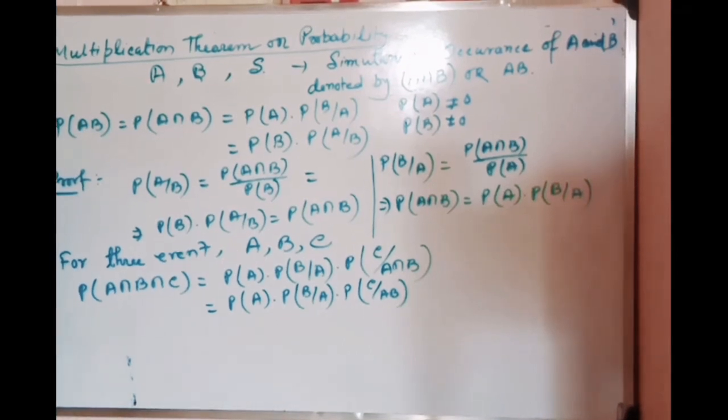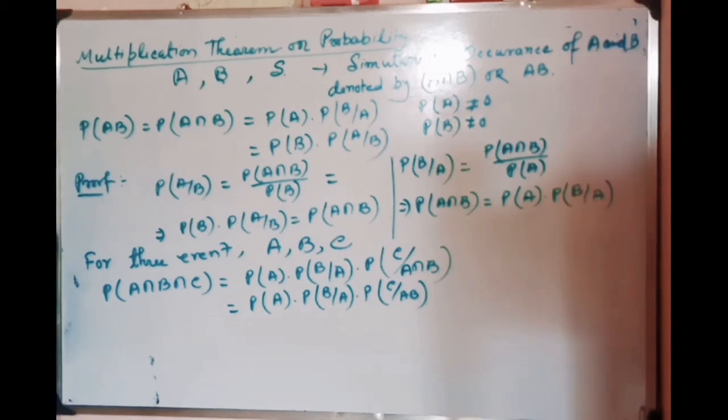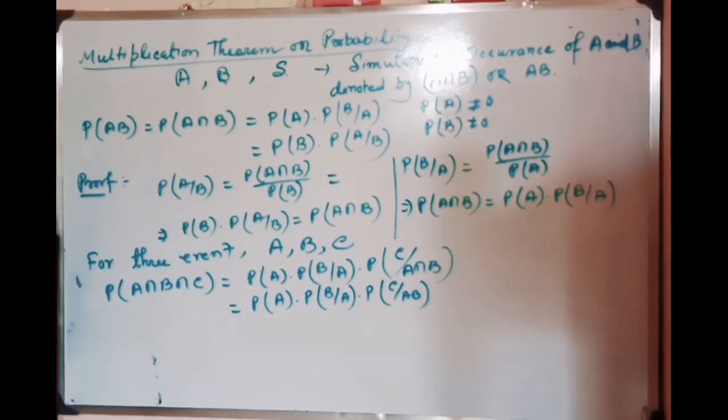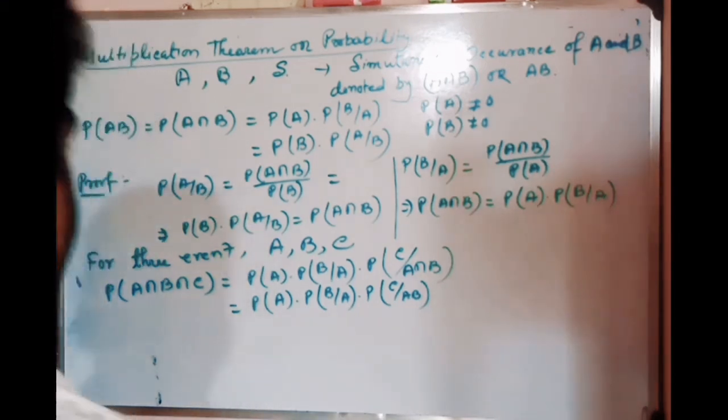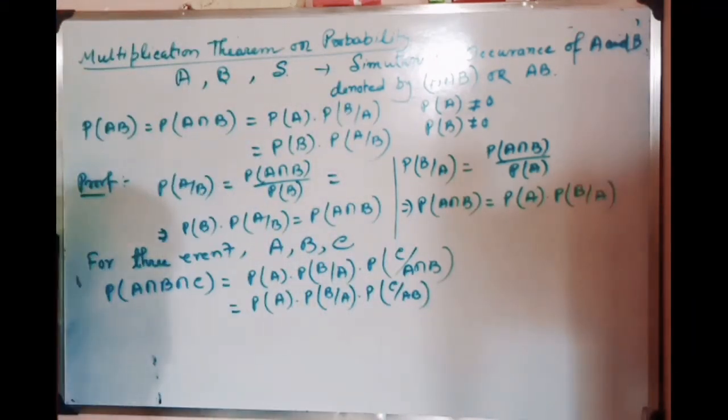So as you can see from the board, today we will discuss multiplication theorem on probability. Okay, multiplication theorem on probability, it is written on the board. Now, what is the multiplication theorem?